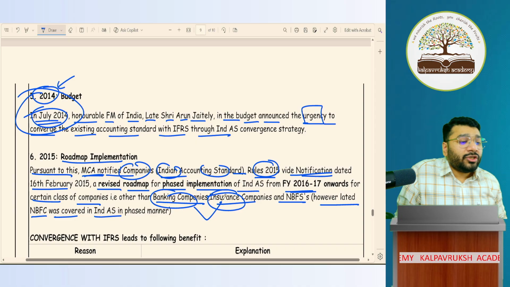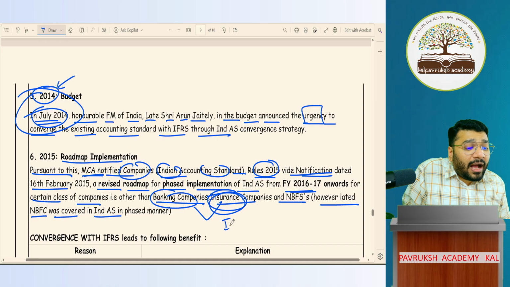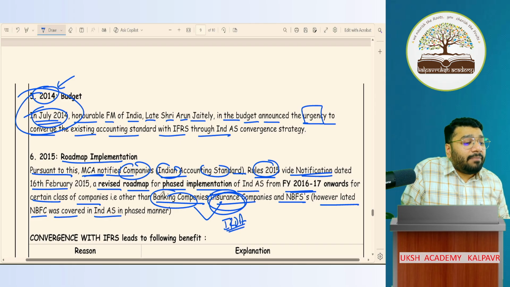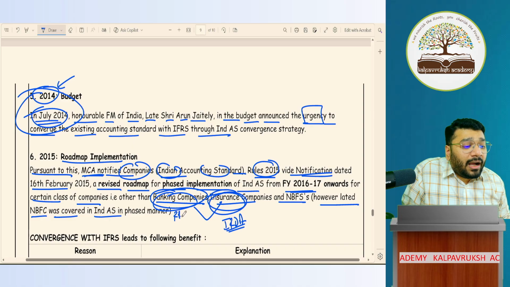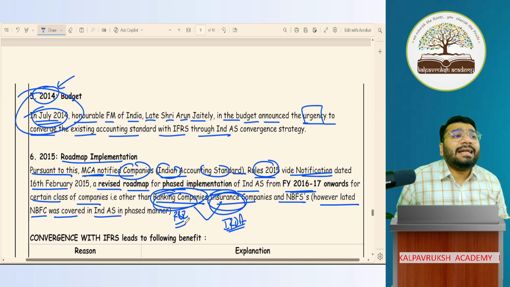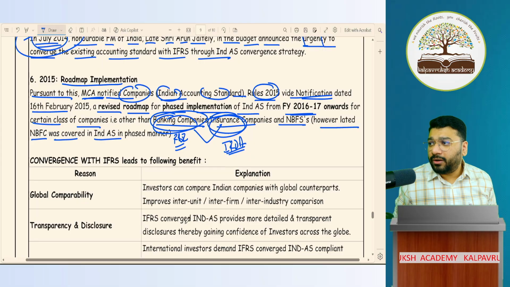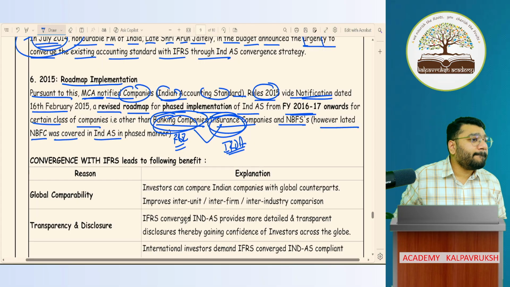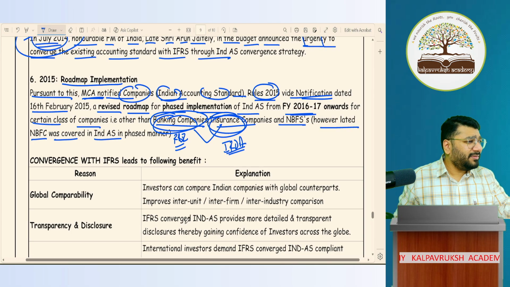Got it, not got it? So an insurance company prepares financial statements as per the regulations given by IRDA, and banking does the financial statement preparation as per RBI norms. Therefore, they are still not coming under the purview of Ind AS. Got it, not got it? Online people, got it, not got it? Tell offline. Got it?